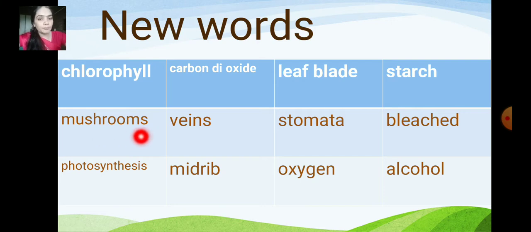Mushrooms, photosynthesis, carbon dioxide, veins, midrib, leaf blade, stomata, oxygen, starch, bleached, alcohol.